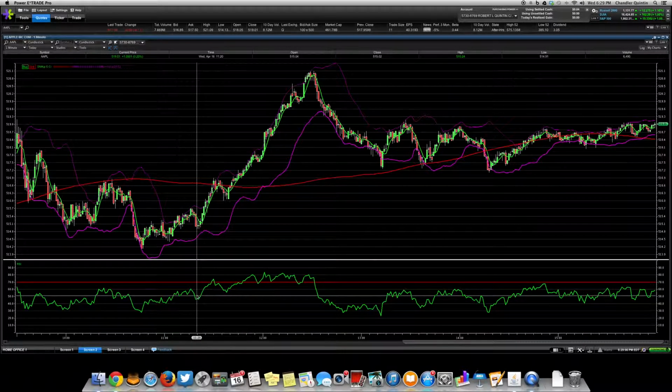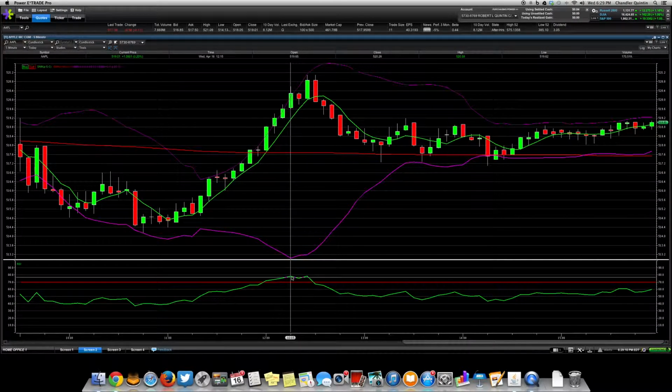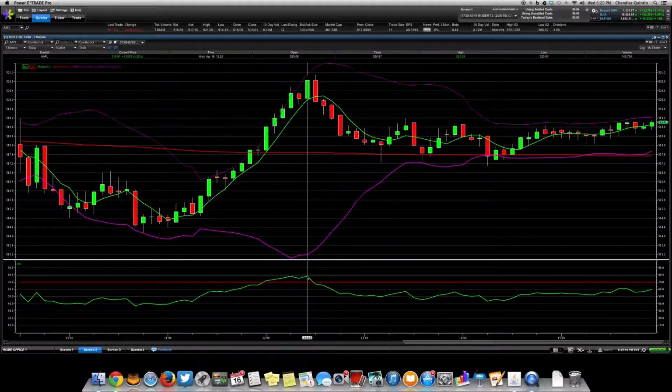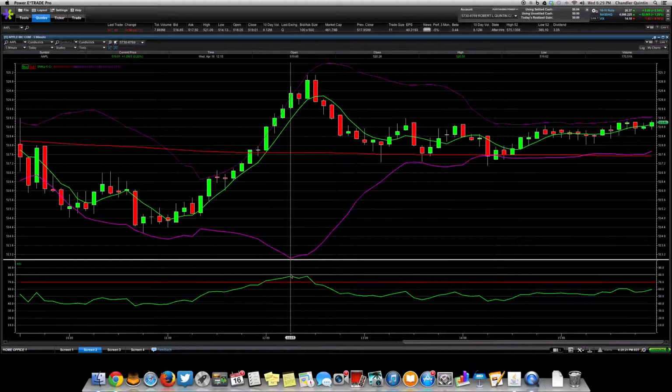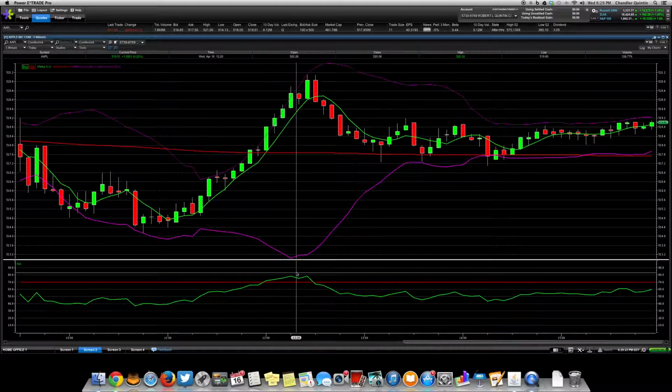Now, the thing that I was looking for was, as soon as I exited long, I wanted to get short because we were overbought right here. So what happens next? It doesn't go much higher than this. When you're overbought to 80 RSI, 79 RSI, there's nowhere to go but down for at least a little correction.